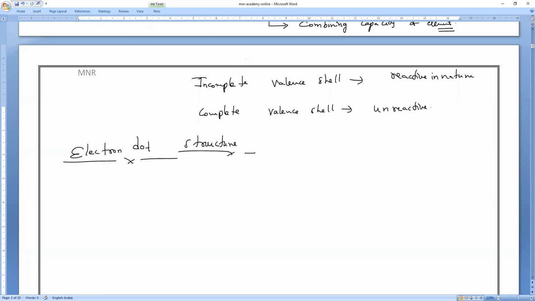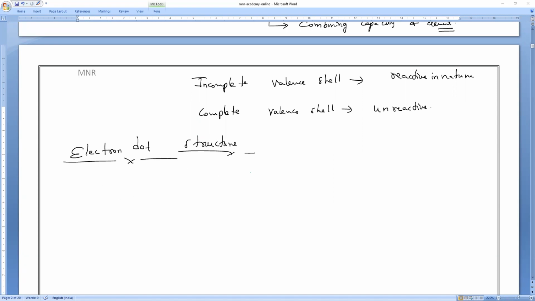Valence electrons have to be mentioned on the element. That is only the electron dot structure. Valence electrons have to be mentioned, either 1 electron, 2 electrons, or 3 electrons, it doesn't matter. The number of valence electrons has to be mentioned in the atom. That is only called the electron dot structure.